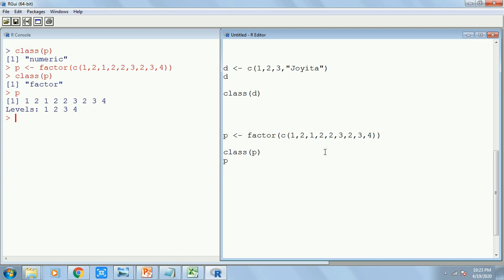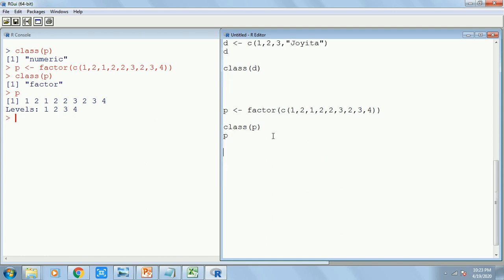Okay, now suppose I have created a vector.